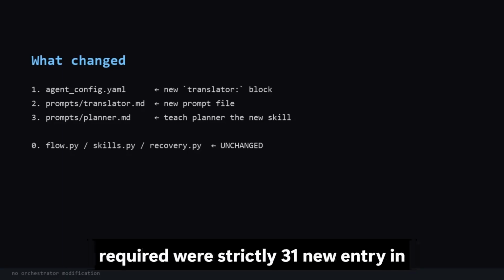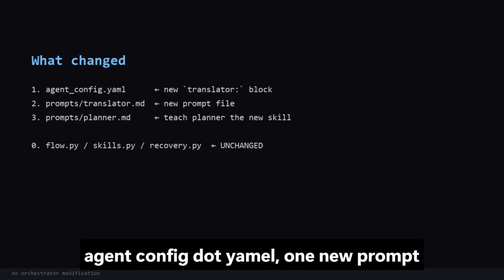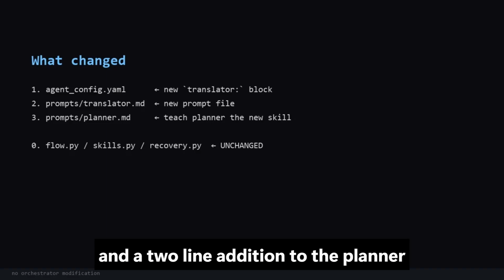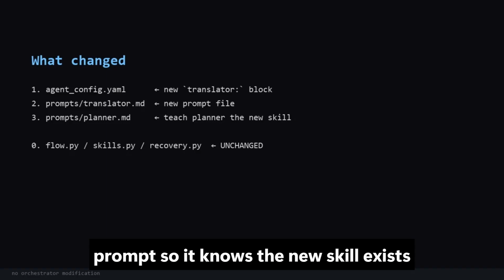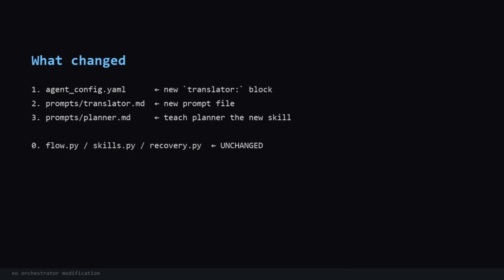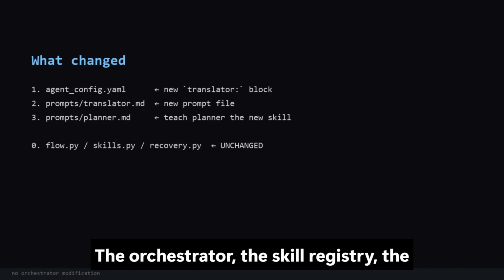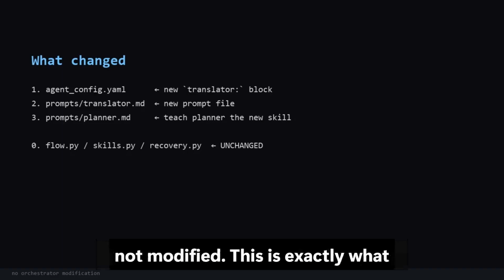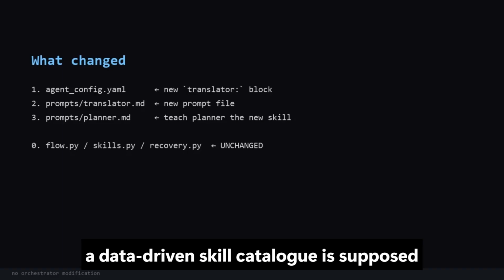The changes required were strictly 3: 1 new entry in agentconfig.yaml, 1 new prompt file at prompt/translator.md, and a 2-line addition to the planner prompt so it knows the new skill exists and how to fan it out. The orchestrator, the skill registry, the recovery loop, and the gateway were not modified. This is exactly what a data-driven skill catalog is supposed to feel like.